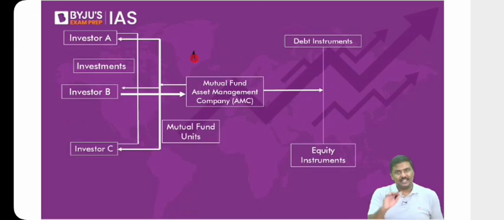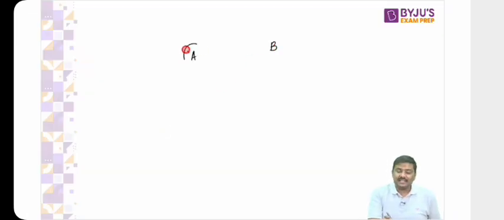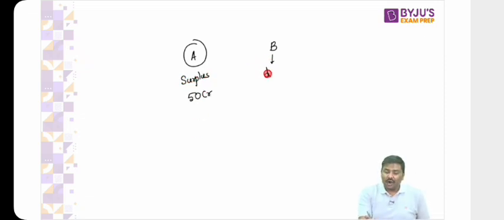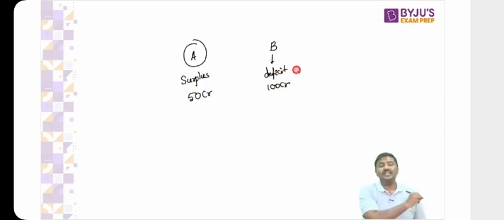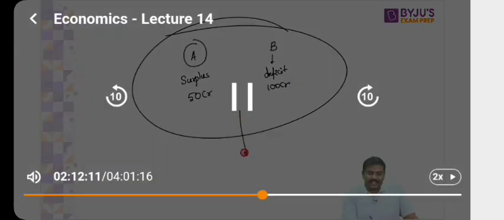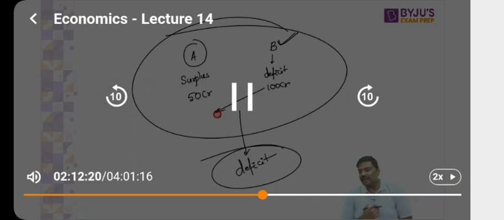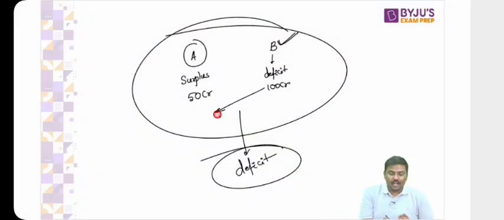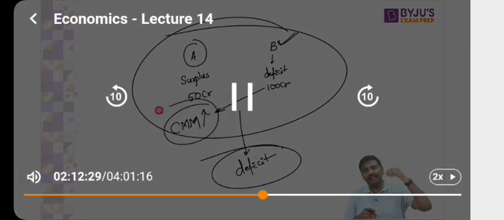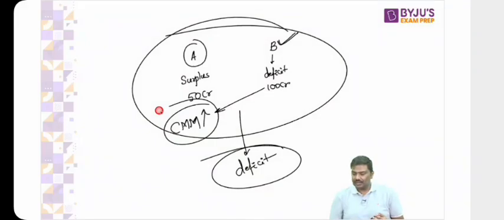Imagine there are two banks, bank A and bank B. Bank A has a surplus liquidity of, let's say, 50 crore rupees. Bank B has a liquidity deficit of 100 crore rupees. Now tell me what is happening in the overall banking sector here. Overall, there is a liquidity deficit of 50 crore rupees. Now don't you think bank B will go to the call money market and start demanding more and more money? Of course, yes. This is how, if the call money rate starts increasing, it's an indicator that there's a liquidity deficit in the banking sector. Done? Okay.